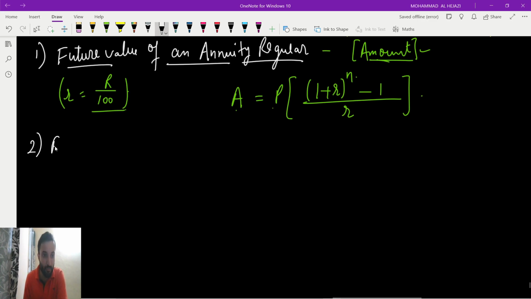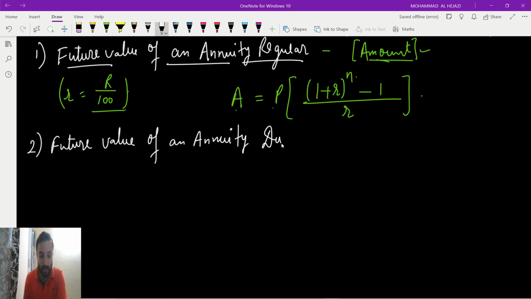Same way, we will write the formula of future value of an annuity due. Just see the formula, guys, very simple. In future value you have to find the amount, so when they say amount, it means future value. Except your future, you don't know the present, you have to find the present value. We don't know the x, we have to find the x.